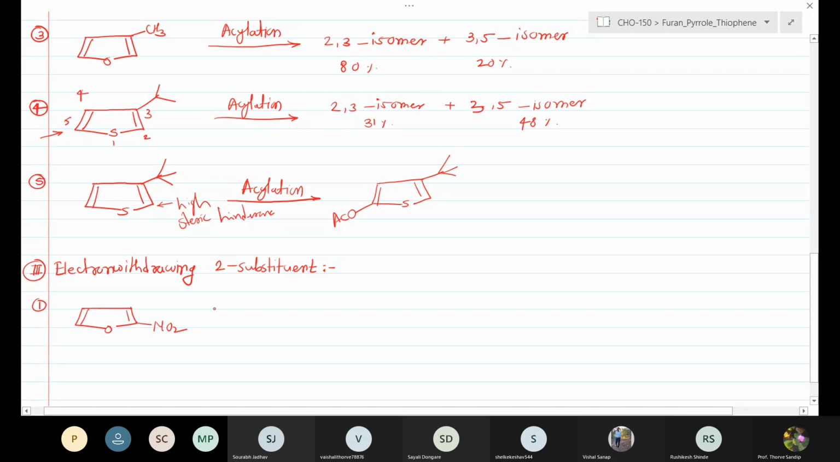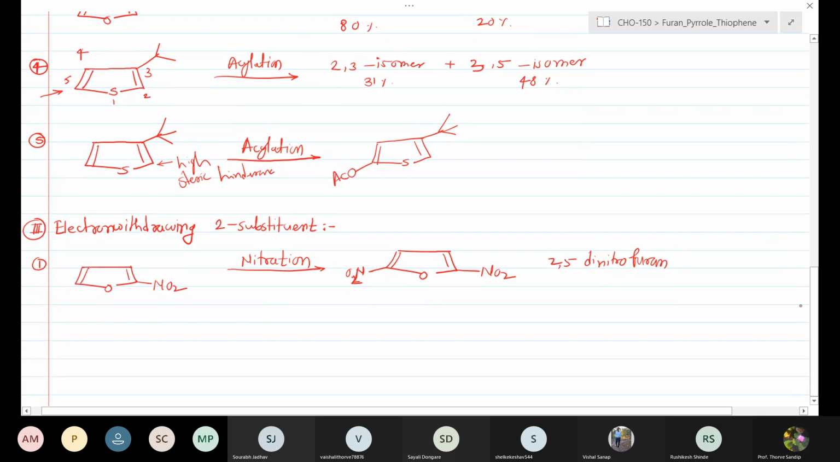Gives the 2-nitrofuran, gives the nitration, when there is an electron withdrawing substituent at the second position for this heterocyclic ring system. The next incoming electrophilic substitution takes place at the 5 position. We can lead to the formation of the 2,5-dinitrofuran.